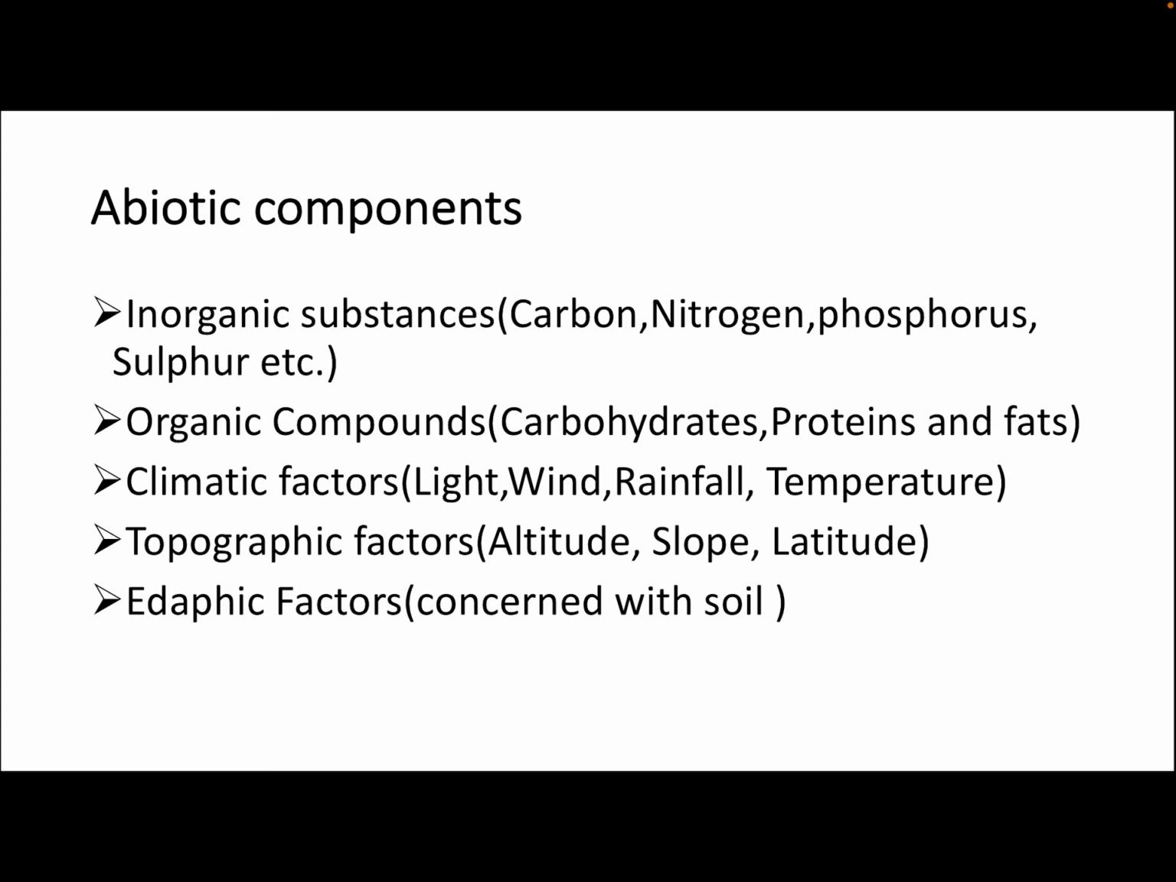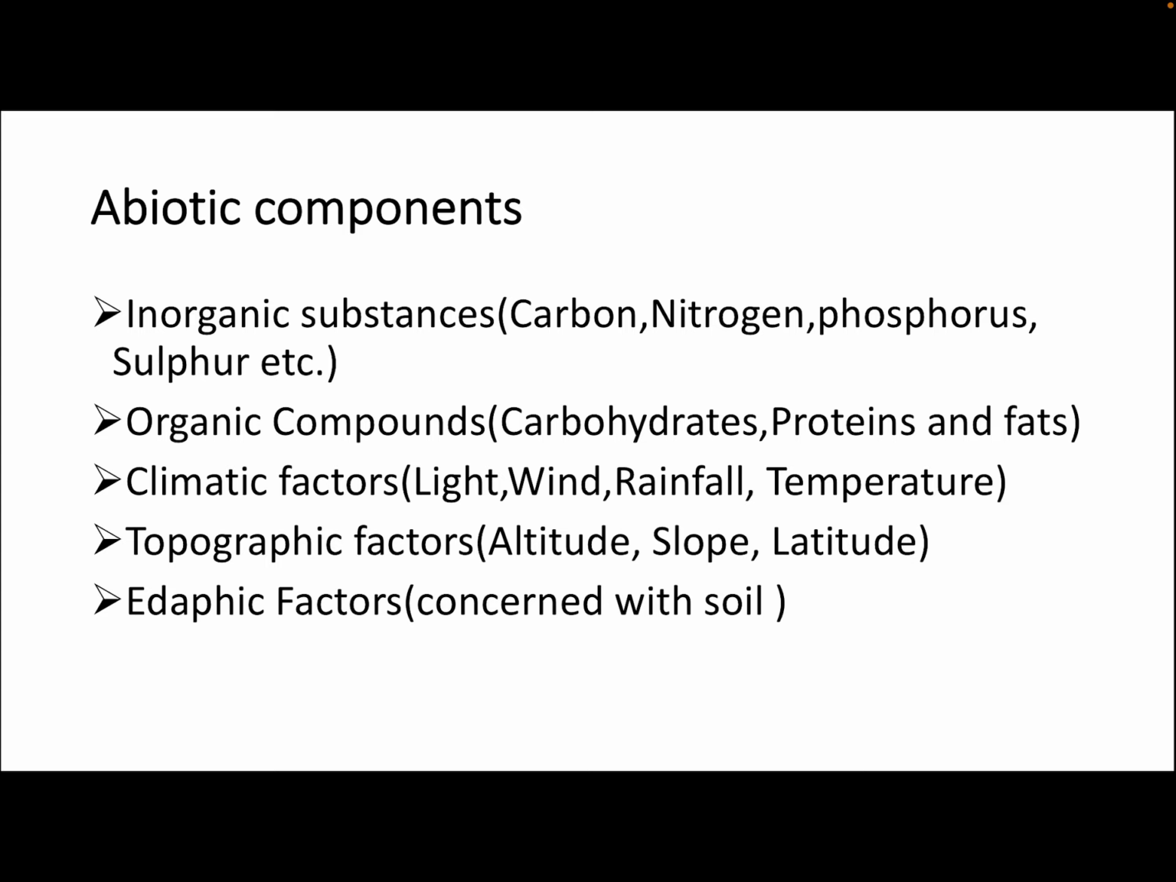Now we come to the abiotic components. As the name indicates, abiotic components are the components which are without life, or they are the physical components, and it includes inorganic substances like carbon, nitrogen, phosphorus, and sulfur, organic compounds like carbohydrates, proteins, and fats, climatic factors like light, wind, rainfall, and temperature.